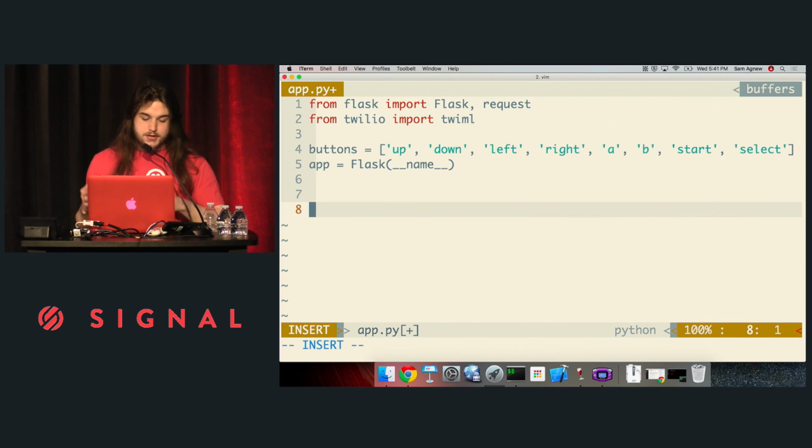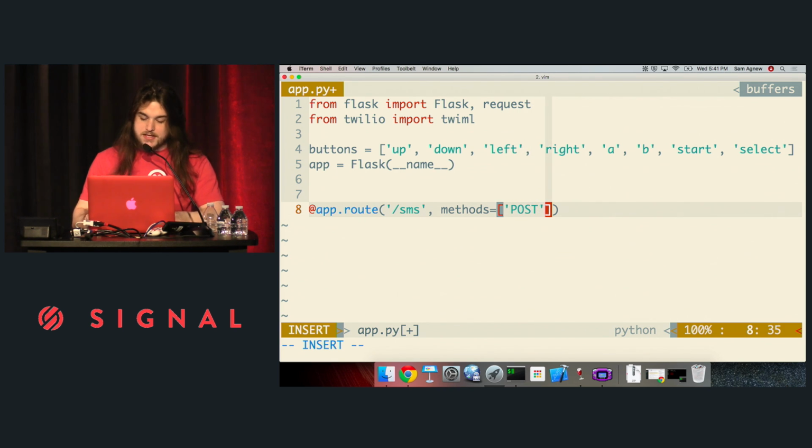And now I can start actually building this app. It's going to be a really pretty simple web app. It's going to just have one route. So I'm going to create that, and it's going to be /SMS. So it's going to take post requests.